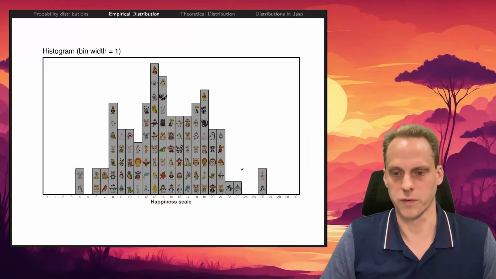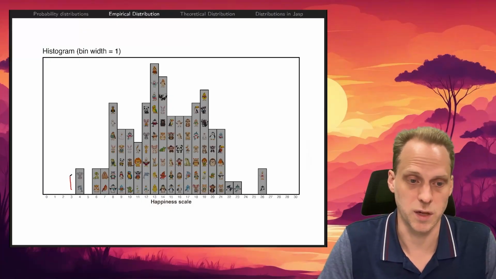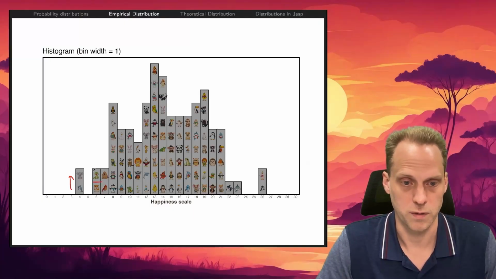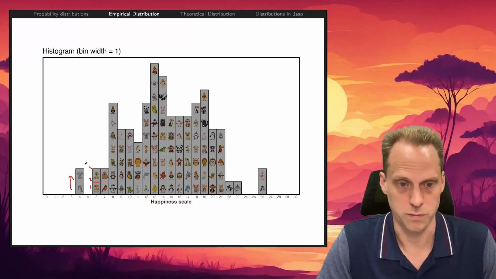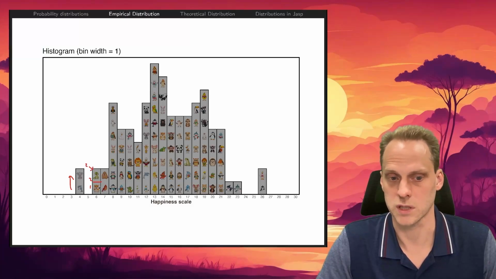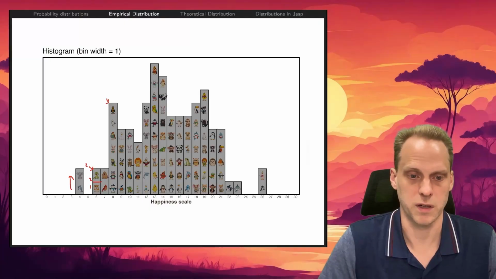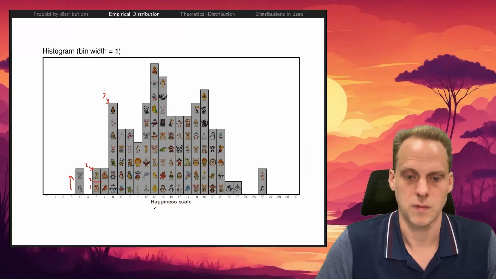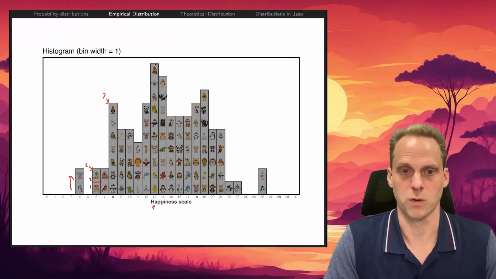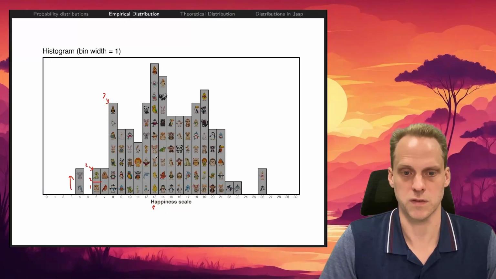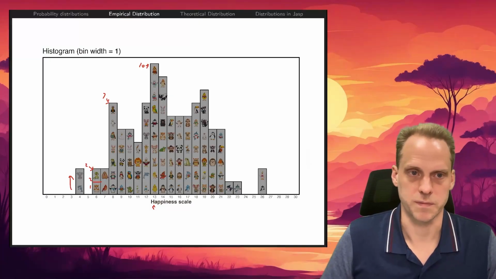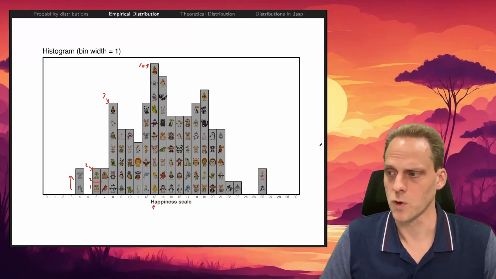Now we could draw a bar over each of these and make it as high as the number of participants. Each participant is equally big, so that's easy. So we have here 1, 2, a height of 2. We see that there are 2 participants who score 6. And here, how many are there? 1, 2, 3, 4, 5, 6, 7. There are 7 participants who score an 8. The most participants are scoring this one: 1, 2, 3, 4, 5, 6, 7, 8, 9, 10. If you remember, that's also called the mode, the highest peak in our distribution, and so on. So this is a histogram, or an empirical distribution.